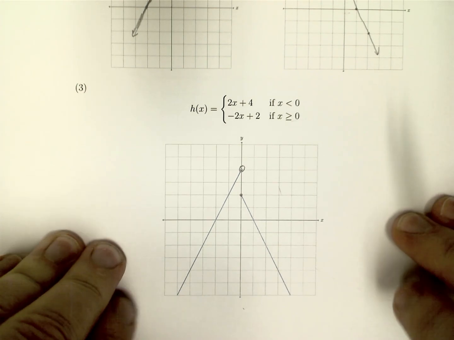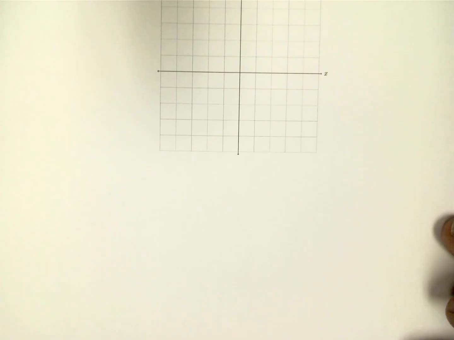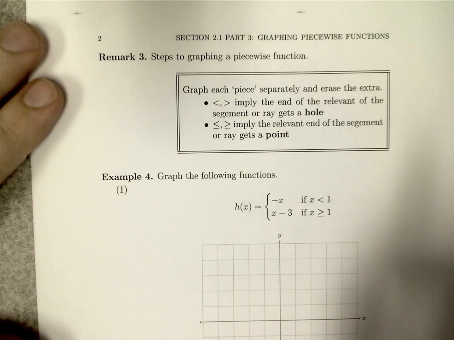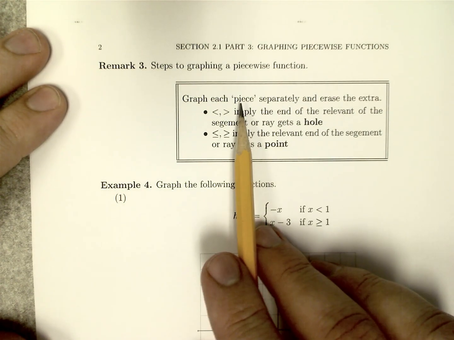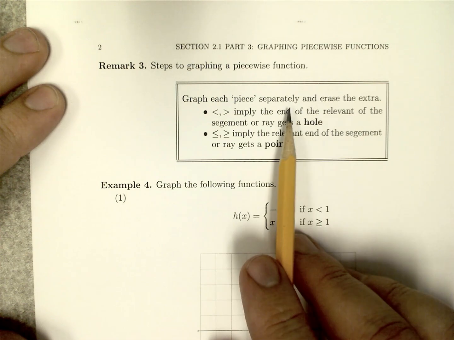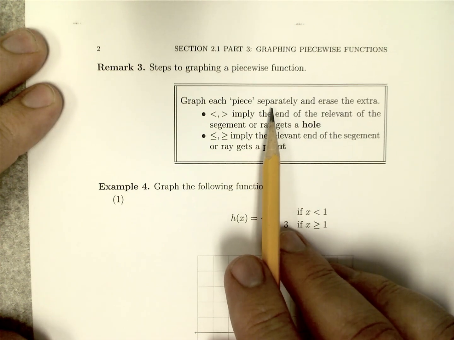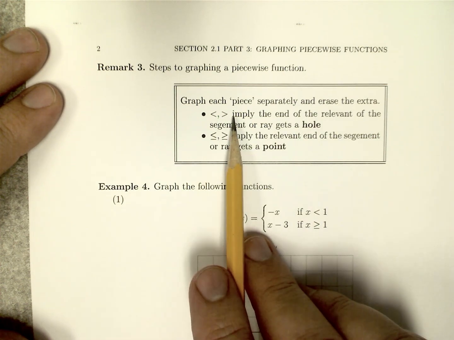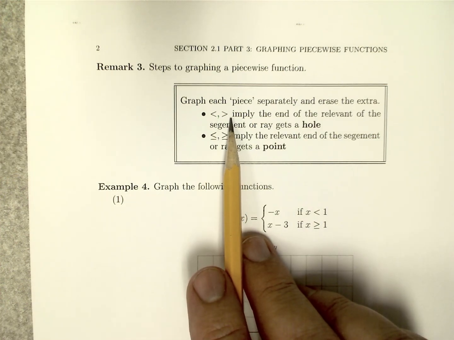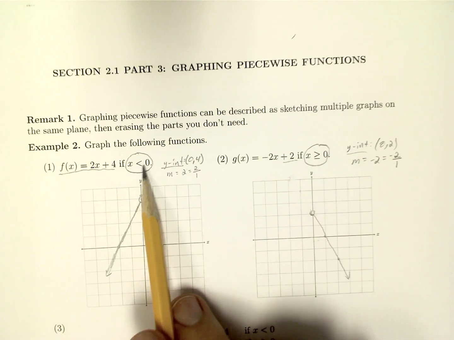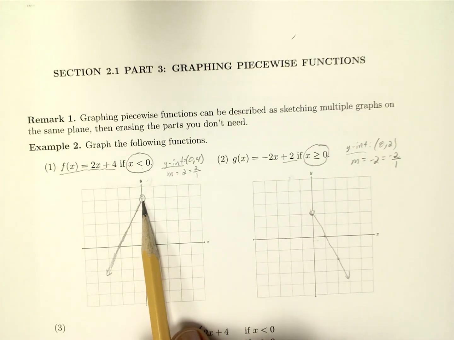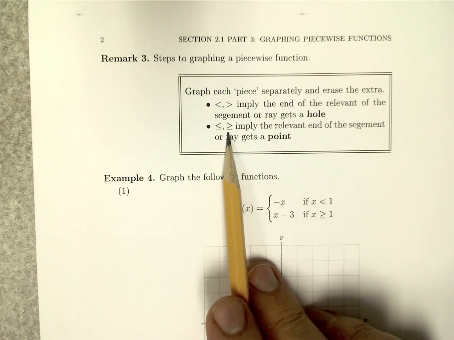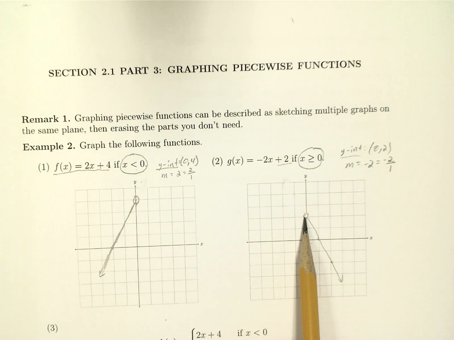All right, so let's do another one. But actually look at it in terms of points. And just as a reminder, we're graphing each sort of piece of the piecewise function separately. Then we can just erase the extra. When we see the less than, the strict inequalities, like we saw here, where we start erasing, that gets a hole. And when we see an inclusive inequality, that gets a filled in dot.